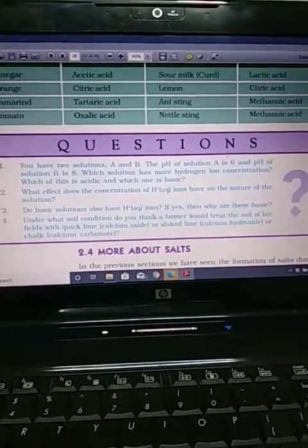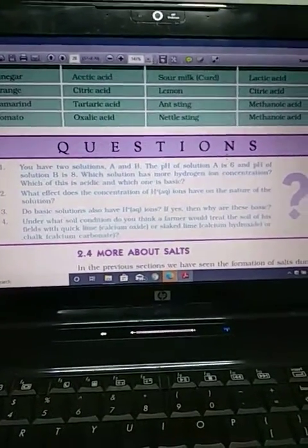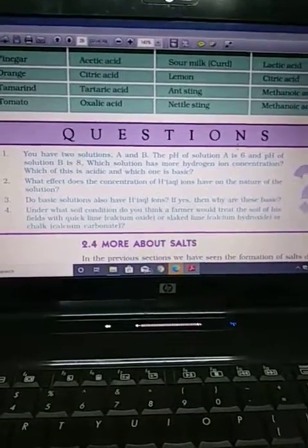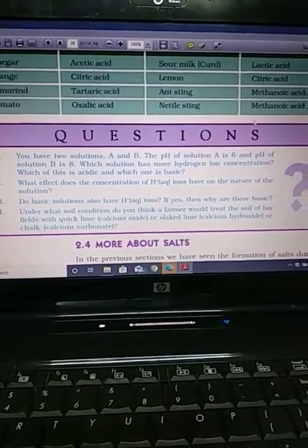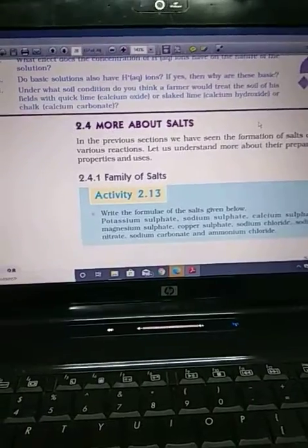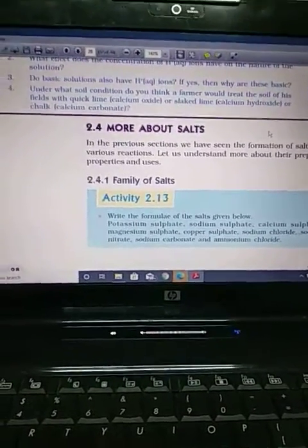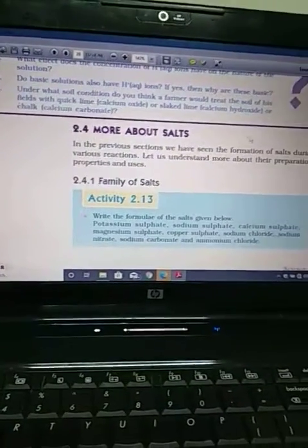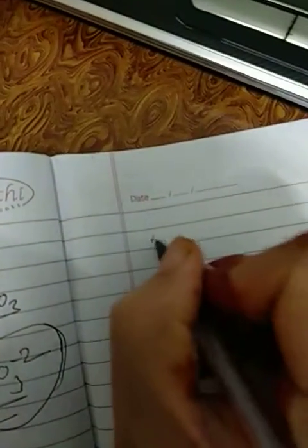That's why the farmer treats his acidic soil with these chemicals. Now next, more about the salts: the family of salts. You have to pay attention to this part. It's very important. You know very well that salt is formed by the neutralization reaction of acid and base.